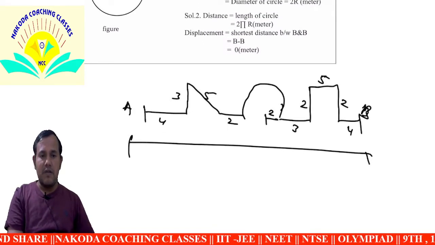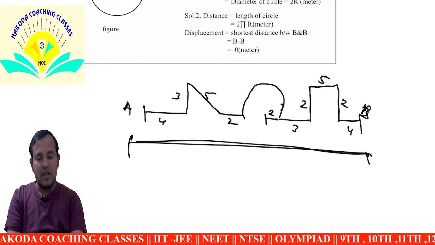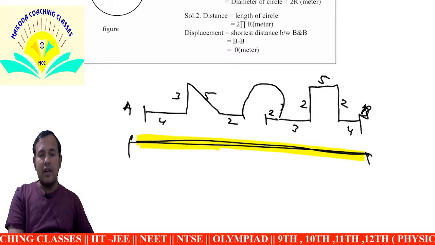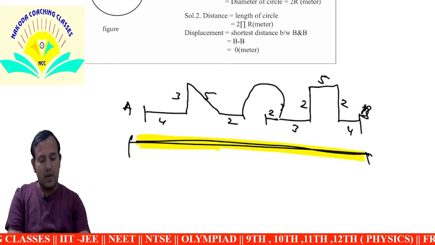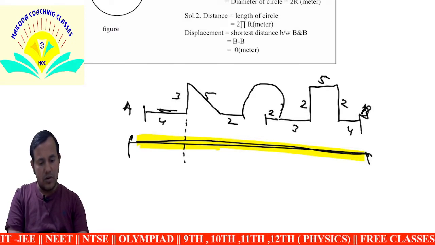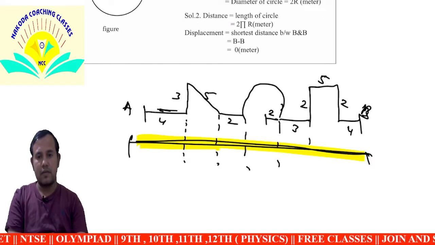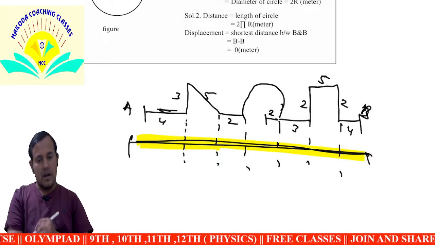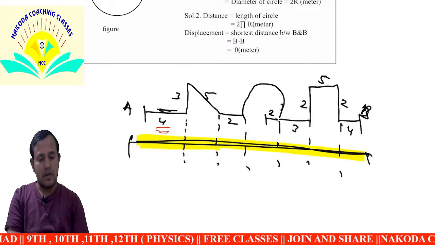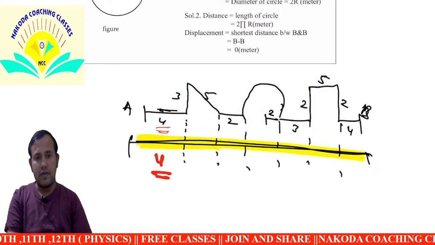We first find the displacement. Displacement means only the straight line. Draw this first. This value is 4, so this is also 4.